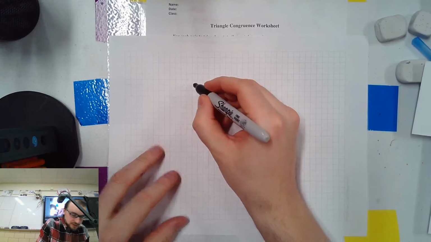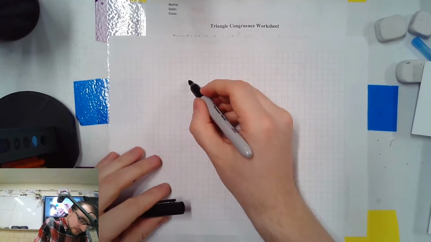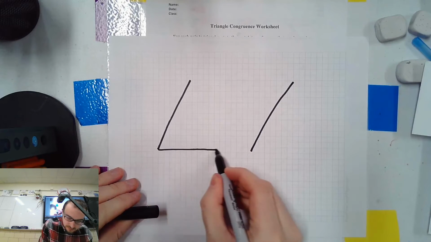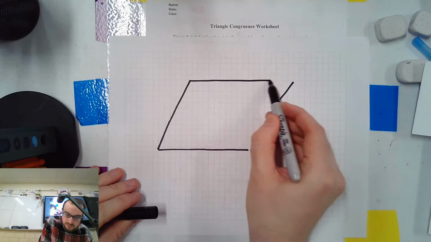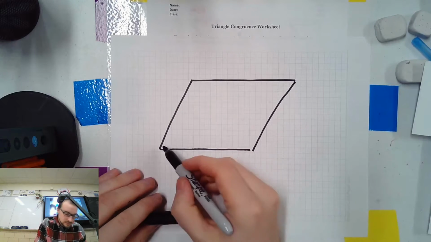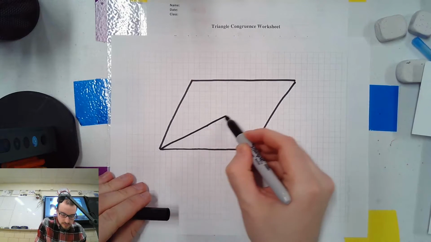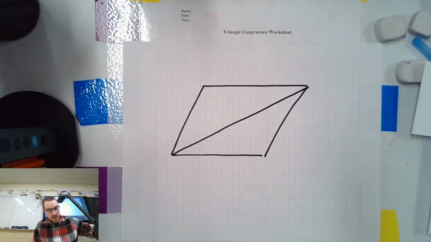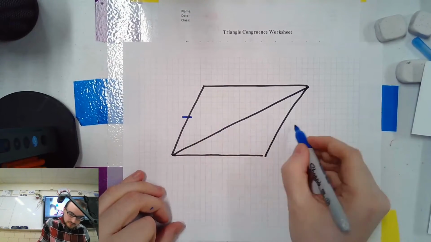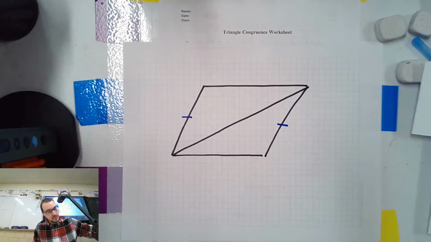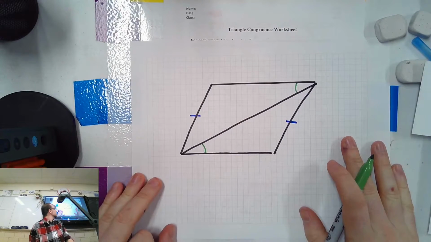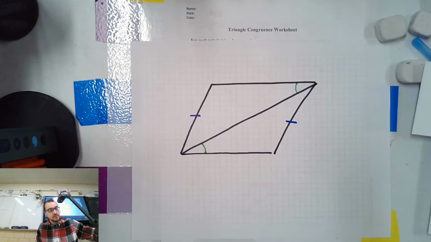Okay. All right, so let's try this again. Let me get a good black pen. Okay. So here's what's given to us. We're given two triangles that look like this. We're given that these sides match and that these angles match. Okay? That's all we're given.